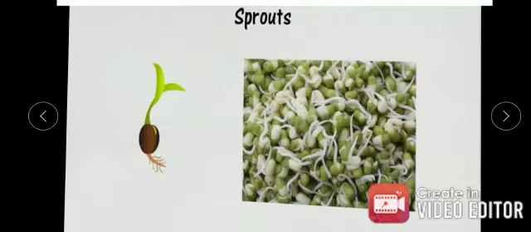Sprout. When seeds begin to germinate. Germinate means start growing. How? By developing tiny roots. So when seeds begin to germinate by developing tiny roots, they are called sprouts. Are you able to think of the sprouts here? Yes. Sprouts contain more of vitamins A, B, and C, and make more nutritious food. Making a sprout from a seed is known as sprouting. This process is known as sprouting.